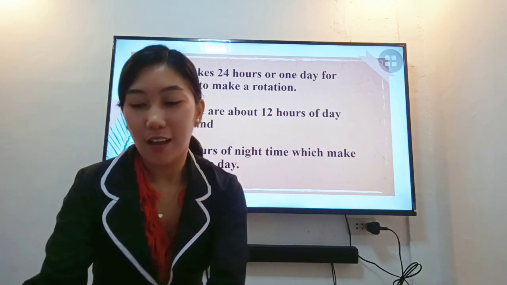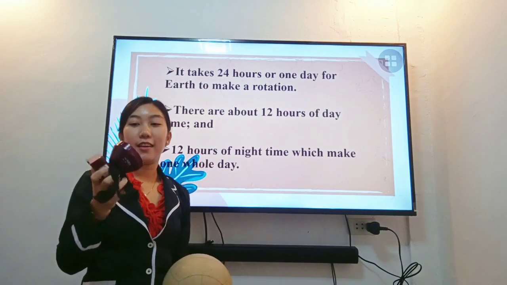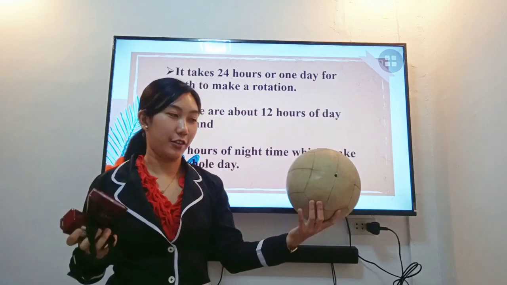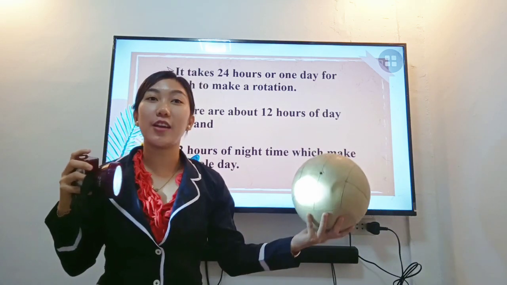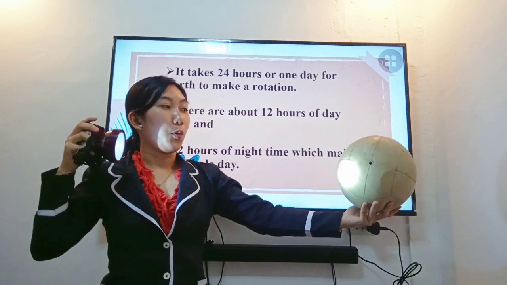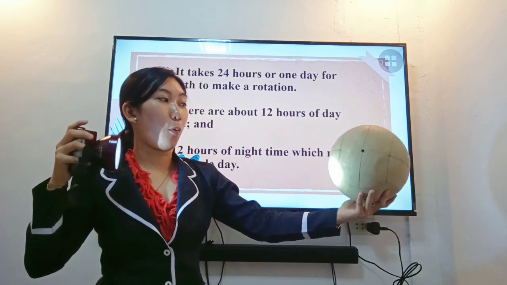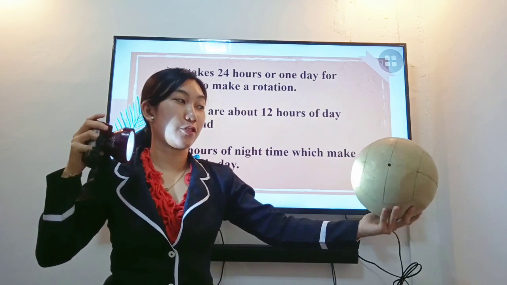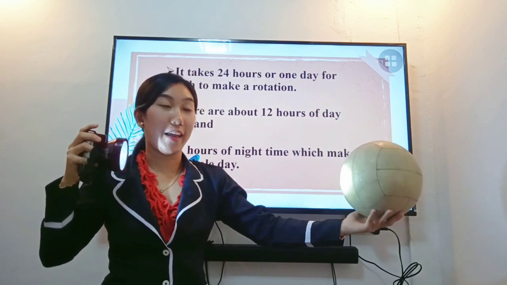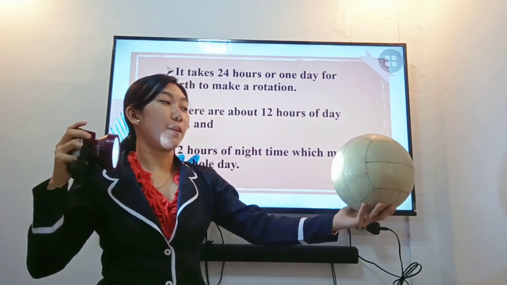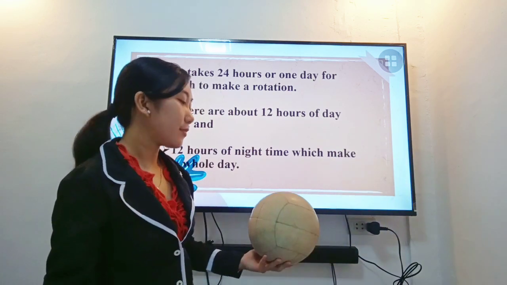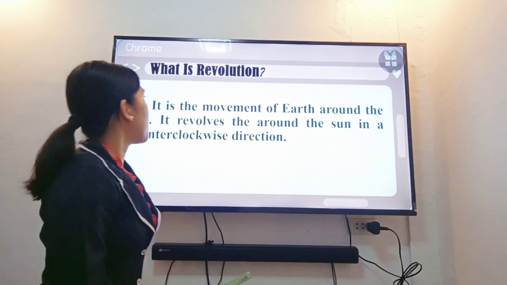So I have here a flashlight, and just imagine that this is the sun and this is planet Earth. The cause of the changes of day and night is the rotation of Earth. When the sun hits the Earth, the portion that is facing the sun while rotating on its axis experiences daytime. The other half of the planet that doesn't receive sunlight experiences nighttime. So do you understand? Let's move on to revolution.